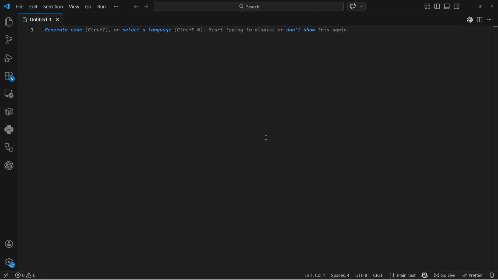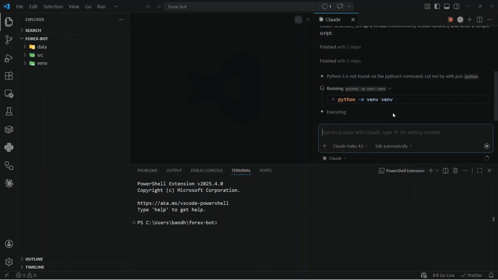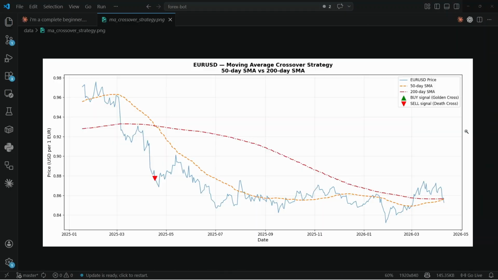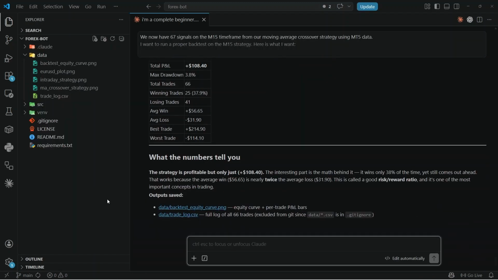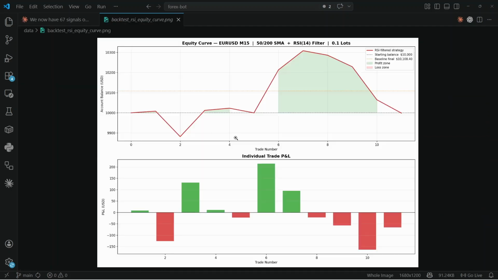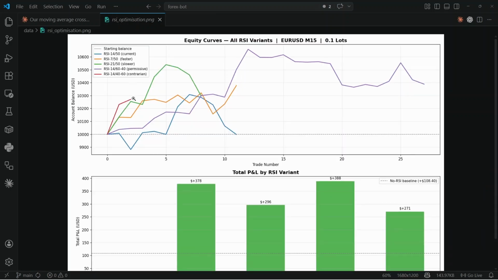1 month ago, I opened VS Code for the first time and asked Claude AI to help me build a Forex trading bot from scratch. No coding experience, no trading experience, just a prompt and an idea. In 6 episodes, we went from zero to downloading real market data, to connecting a live trading platform, to building and optimizing a strategy that made plus $388. 6 episodes, 1 month, and a bot that was actually working.